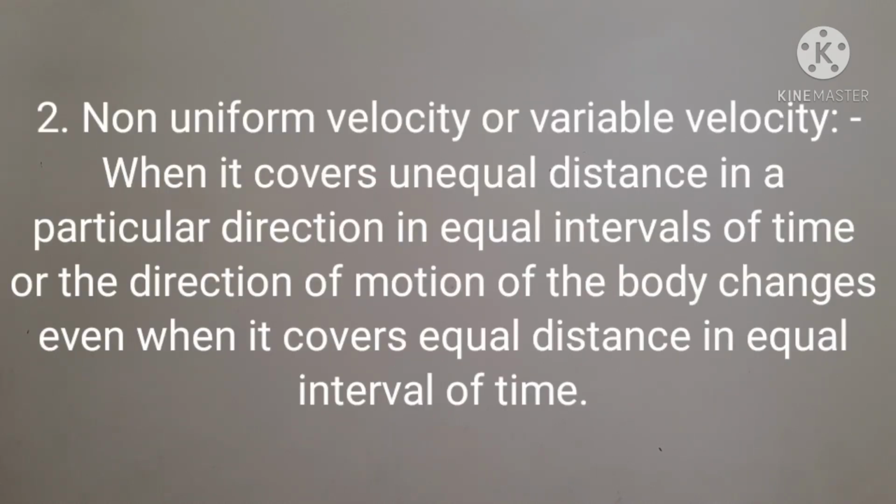Number 2, non-uniform velocity or variable velocity. When it covers unequal distance in a particular direction in equal interval of time, or the direction of motion of the body changes even when it covers equal distance in equal interval of time.